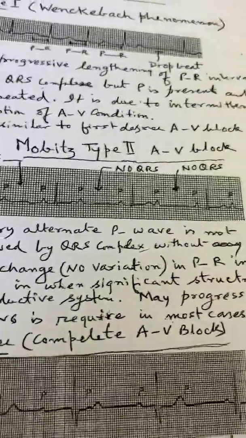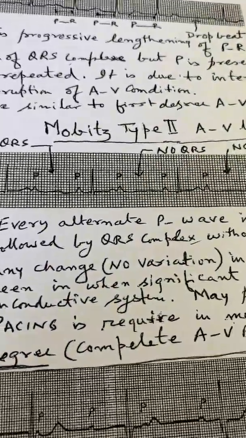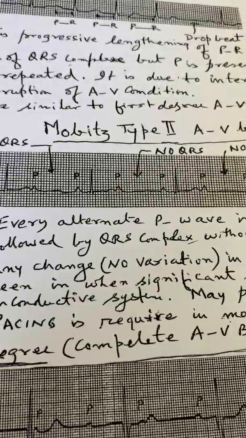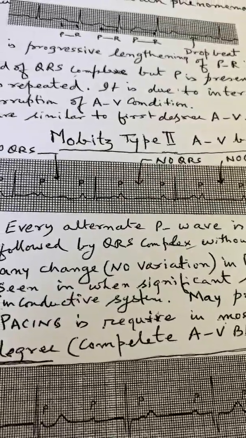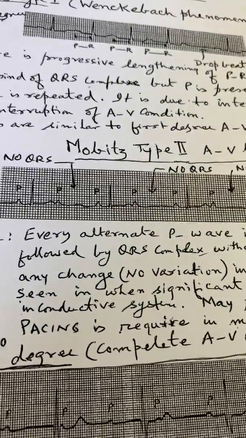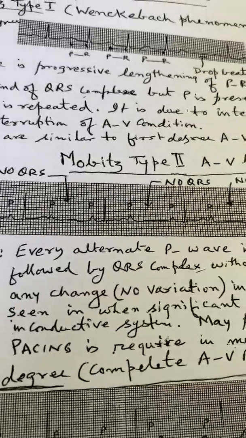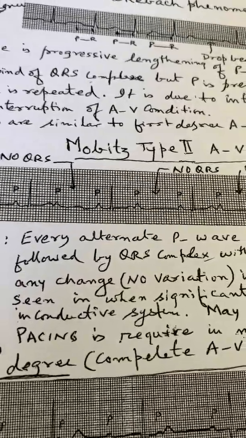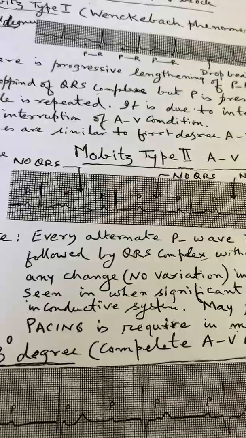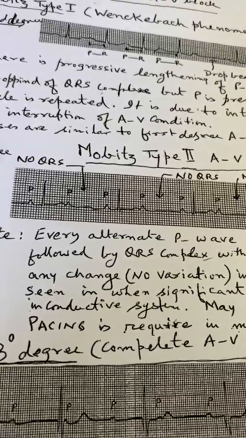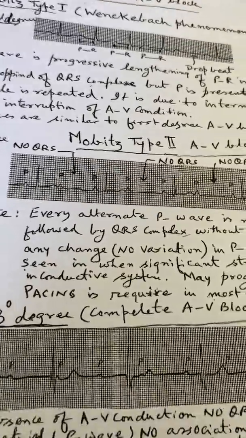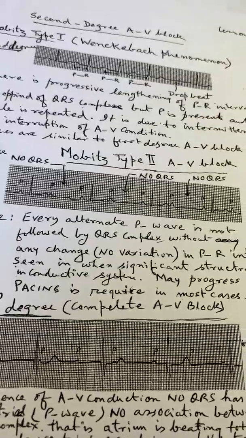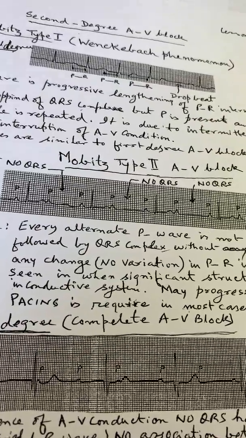Now you have seen in the previous one, Mobitz type 1, that there is a slow increase in the PR interval. Here if you see the normal cycle, PQRST normal, you will find that there is no variation, no increase in the PR interval. Rather it is within the normal limits.